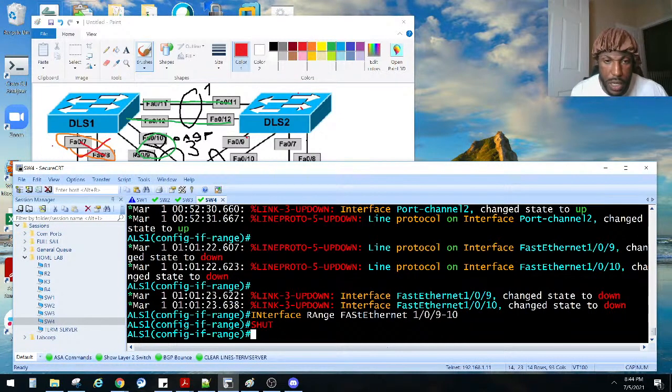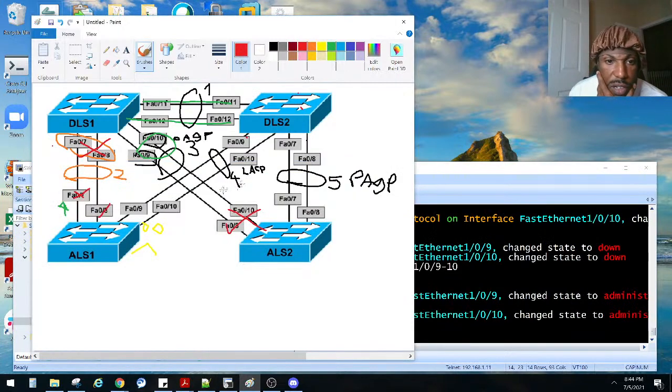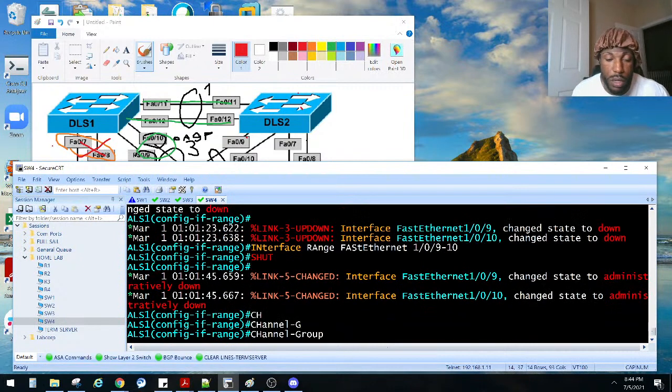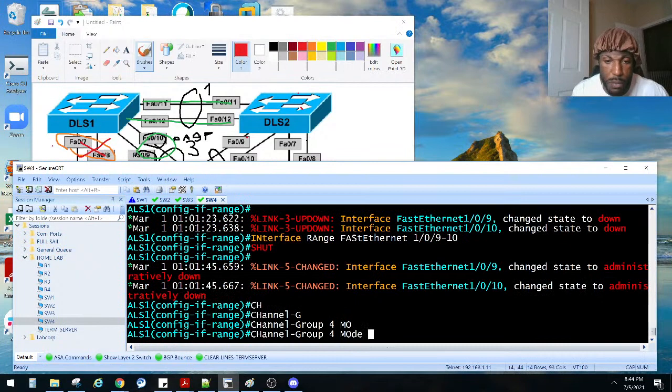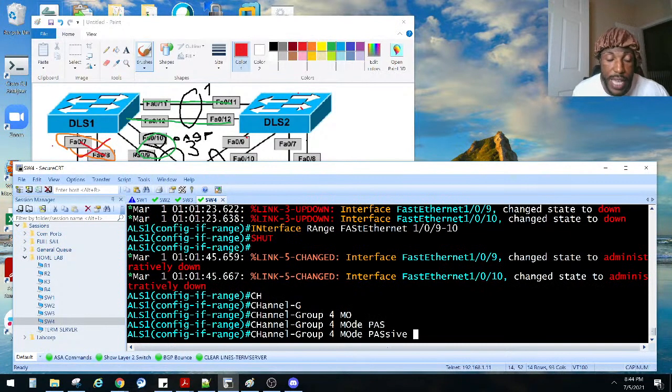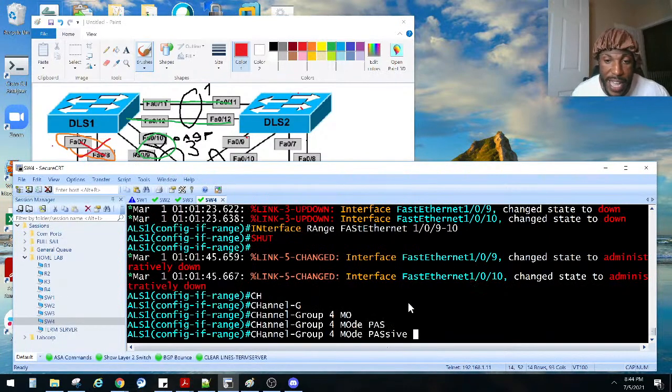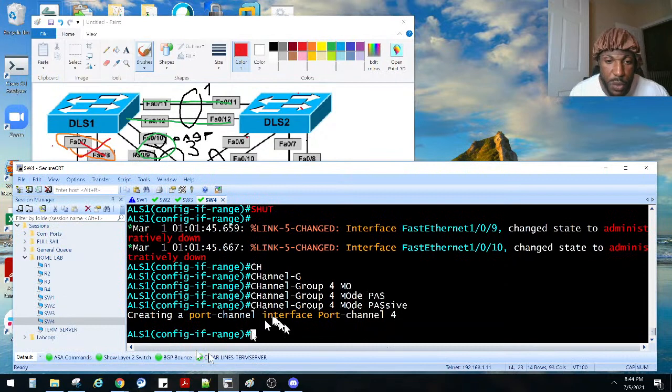And then what type of EtherChannel? He said he needs it to be LACP, right? LACP, which means it is going to be active and passive, which makes sense to me. So channel group 4 mode. I'm sorry, yeah, mode. So the ALS1 is going to be the passive side, because he's the access layer. That's why he got a little sad face here. So he's the passive side, and he's creating port channel 4.